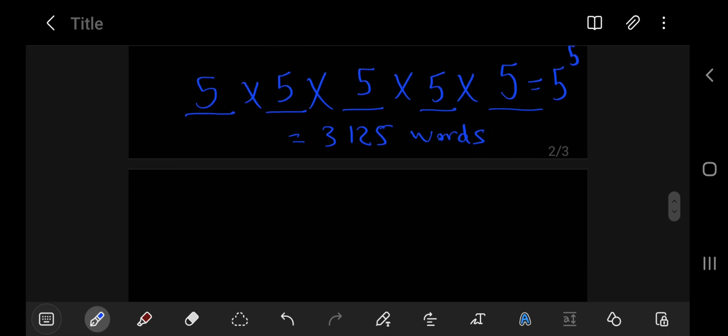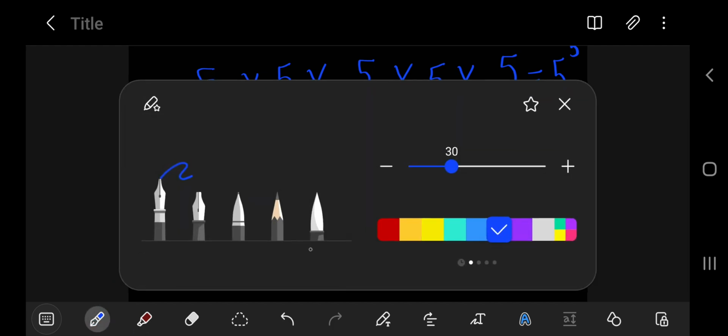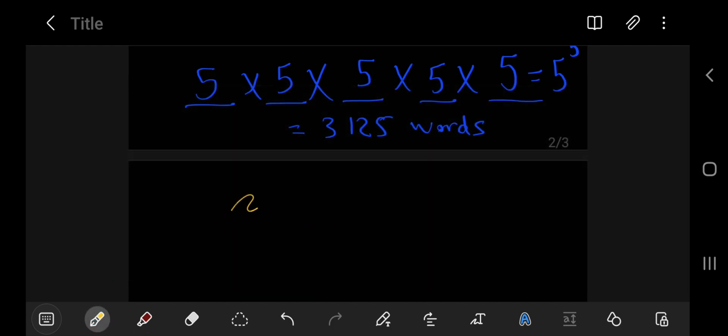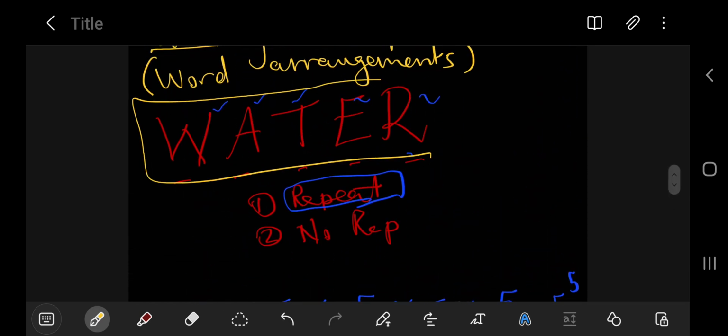All right, so maybe another question, how many 4-letter words? So it means we are forming 4-letter words using these 5 letters, right? So it means you can choose WATE, for example, right? So you only choose 4.